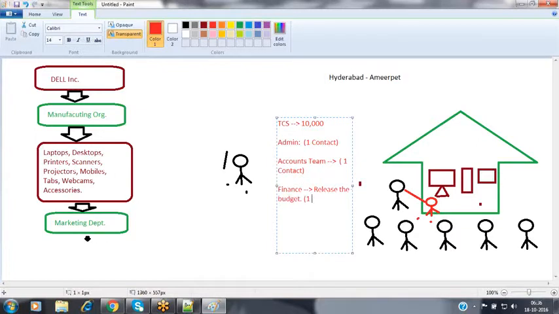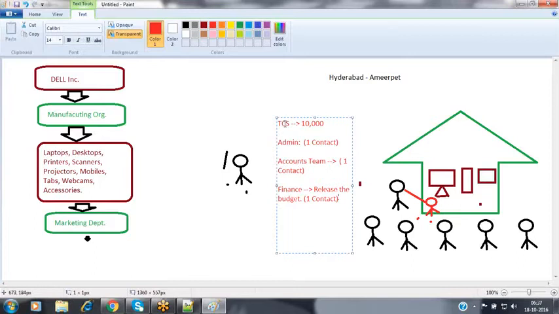So now from the finance team, we need one person's contact details. But what happens if it is an organization? We need not only one contact but multiple contacts: from the finance team, one contact person's details; from the accounts team, one contact person's details; from the admin team, one contact person's details. So here we need to have multiple contacts also.